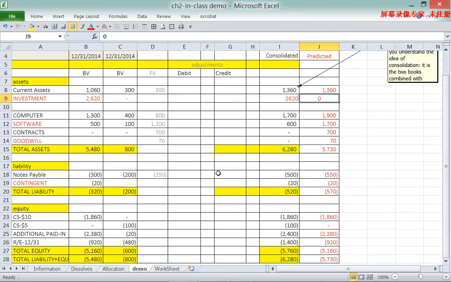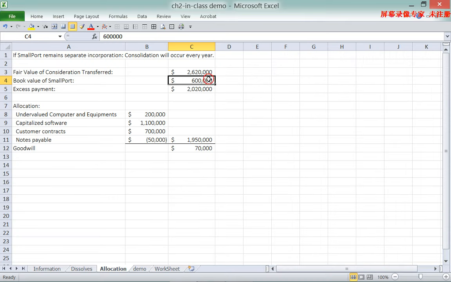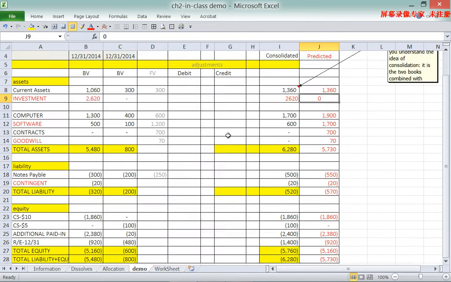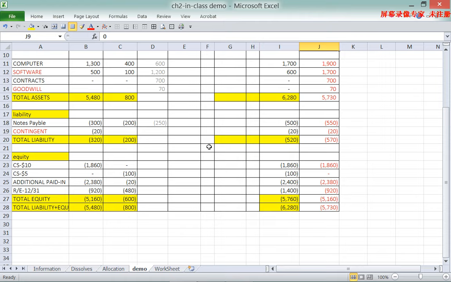Now I'm going to show you how I'm going to do it. Let's first start with the S entry. The S entry, as I said, takes out the book value of the subsidiary's equity. What we do here is we first start with the subsidiary's stockholders' equity. We need to eliminate the stockholders' equity with the S entry. Because it's all on the credit side of the general journal, we need to use a debit to take it out.